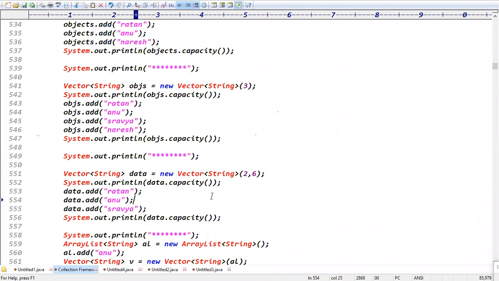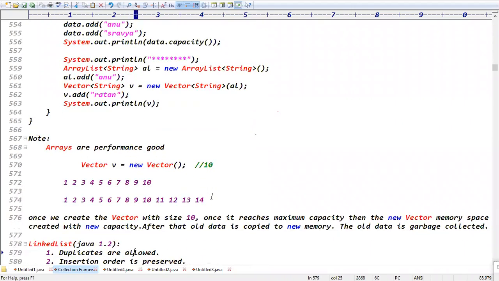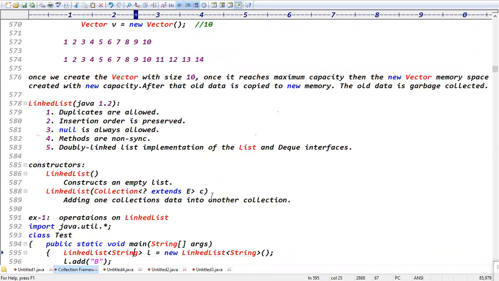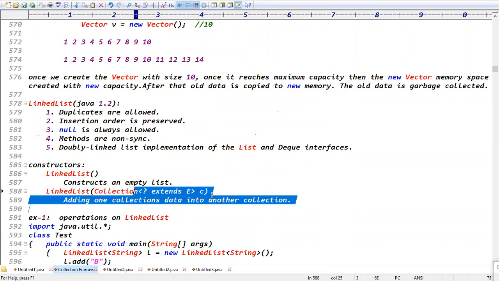Yeah, guys, in this case, there is ArrayList versus Vector; you got the clarity, right? Then LinkedList. LinkedList contains two constructors: the LinkedList default constructor and one LinkedList with a collection data constructor.